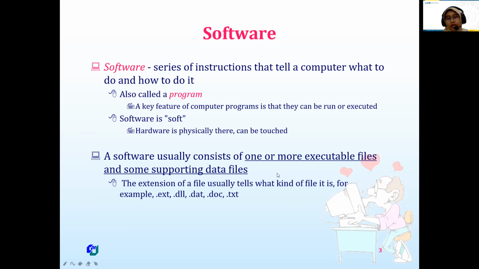If the file is executable, it means that maybe it is part of the software. For example, the file with extension .exe, .dll, .dat, .doc, or .txt, and so on.